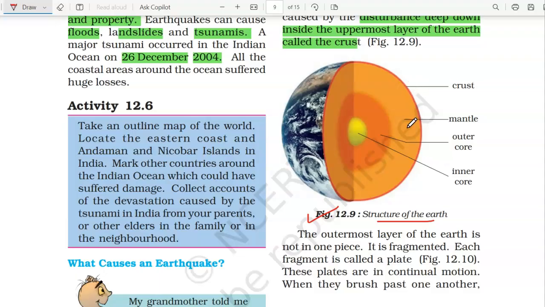First we have the crust, then the mantle, then the outer core, and then the inner core. Earthquake is due to the disturbance deep down in the crust, the uppermost layer.